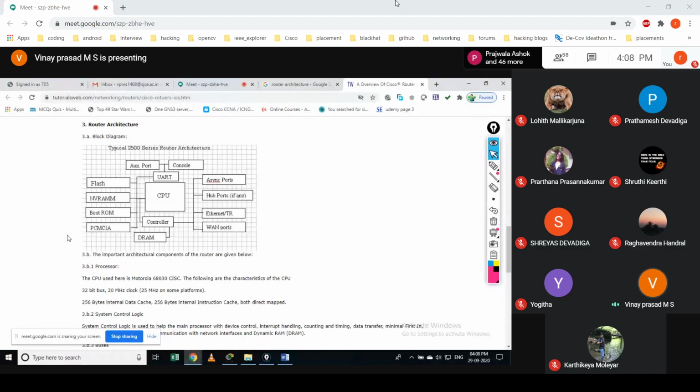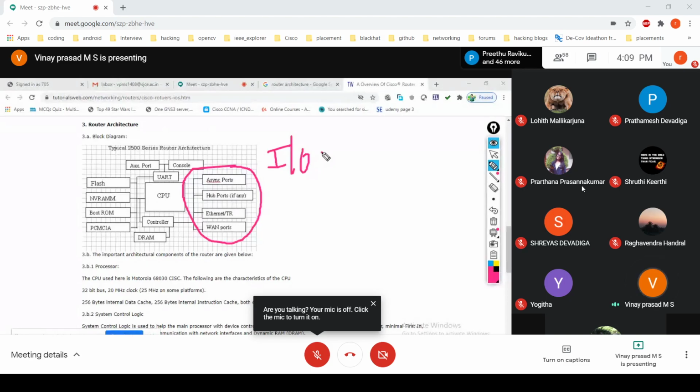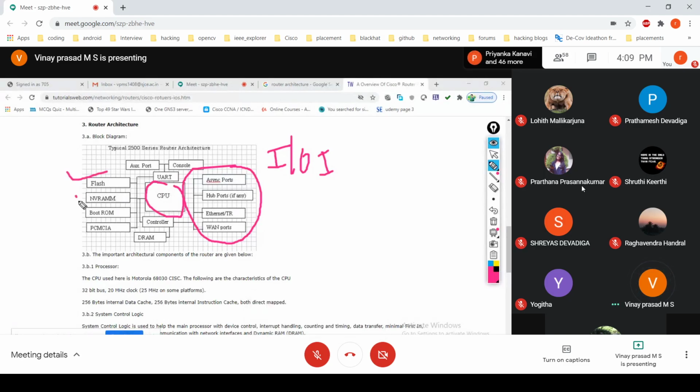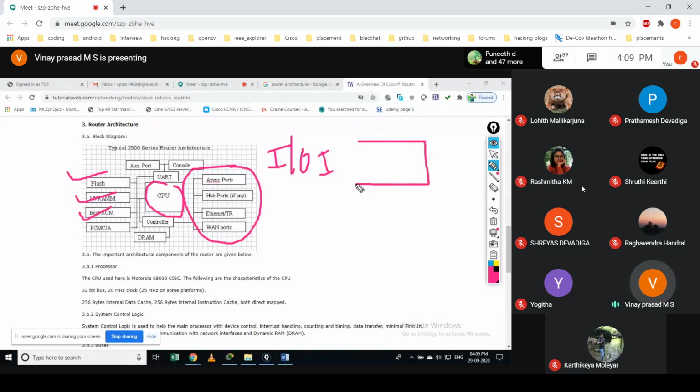Then this part is the input output interface or port, and this is the CPU. Then it comes with flash memory, NVRAM, boot ROM, and so on and so forth. If I take this ROM, I already explained this.